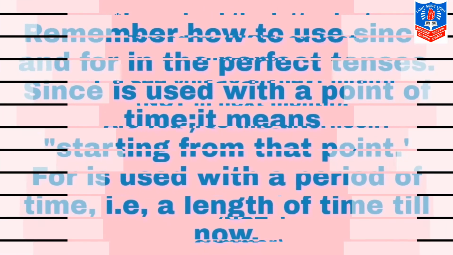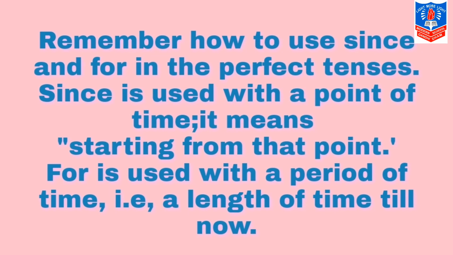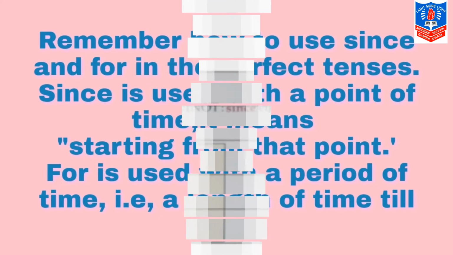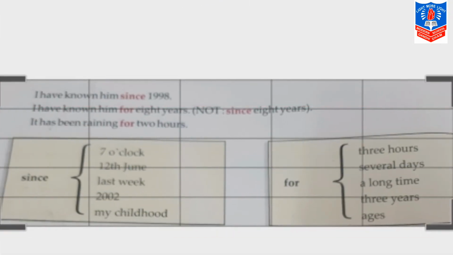Remember how to use since and for in the perfect tense. Now since is used with a point of time. With a point of time means starting from that point. And for is used with a period of time, or we can say length of time till now. Let us learn this with a few examples of when to use since and for. So since is used with starting from that point, and for is used with a time duration, you can see.